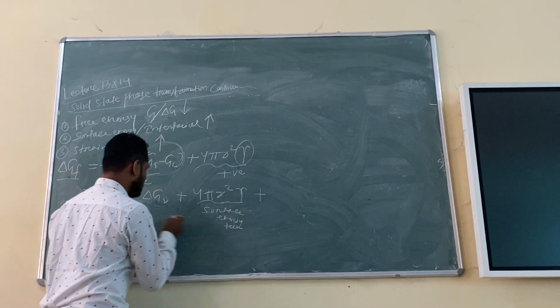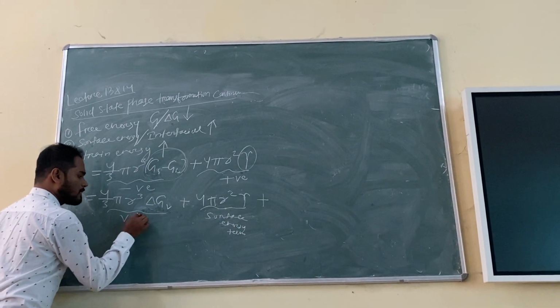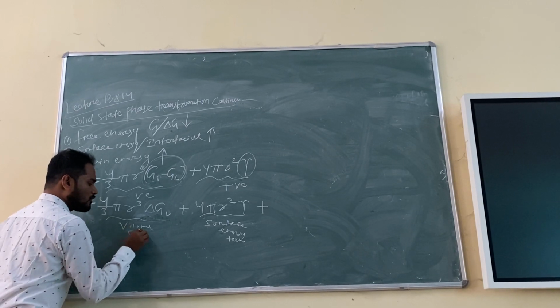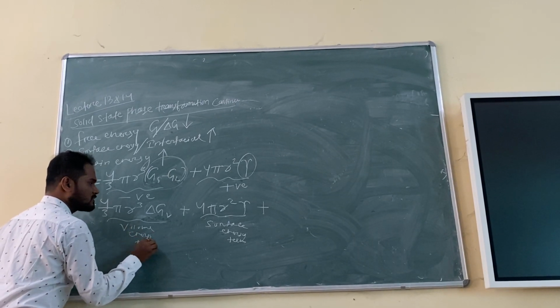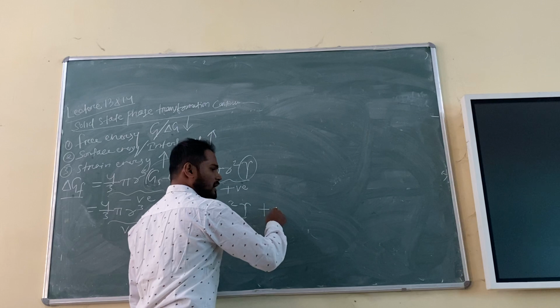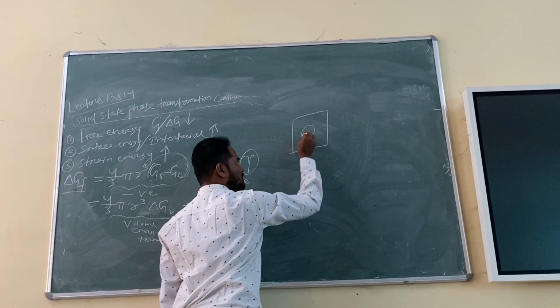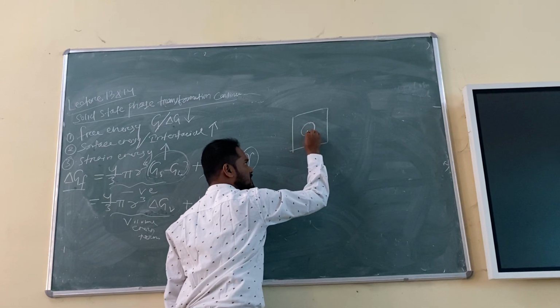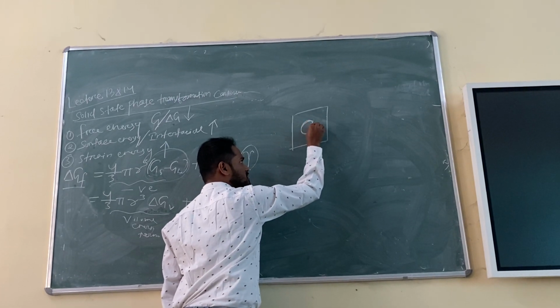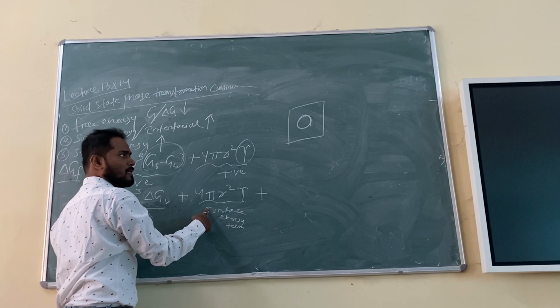Or interfacial energy term. This is the volume energy term. Okay, forget about this. But okay, fine. You have a solid and a new solid is forming. So what is happening? This is the surface, so there will be surface energy. That is fine. It is here, right?